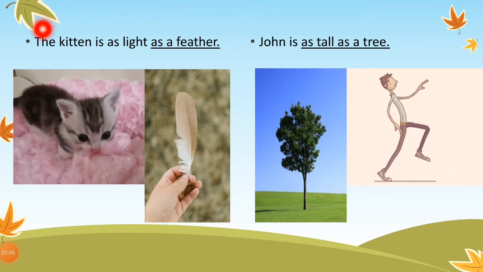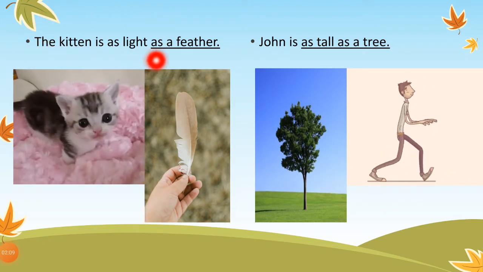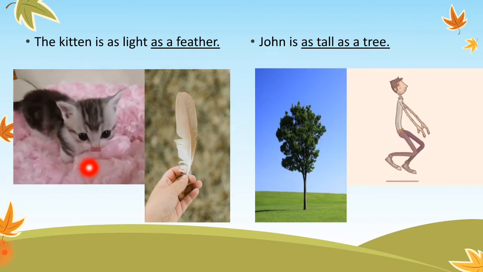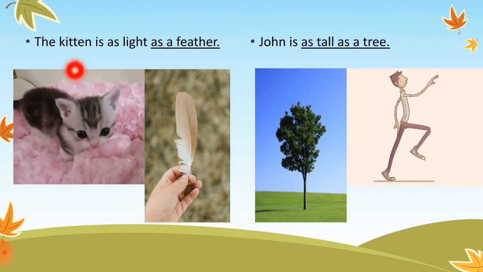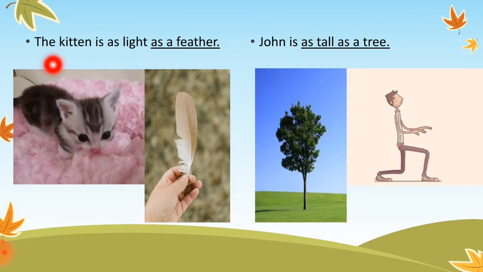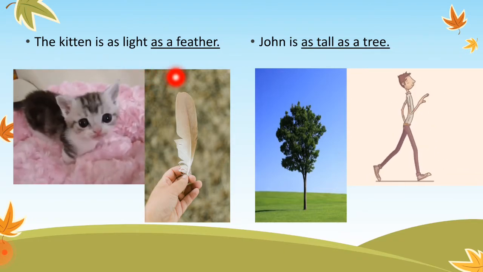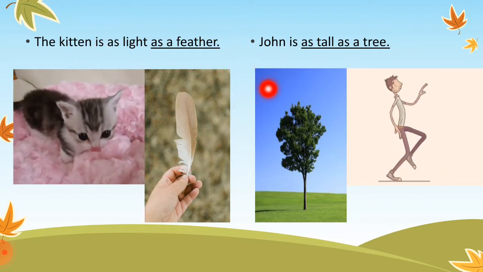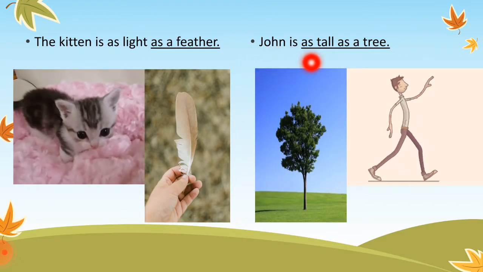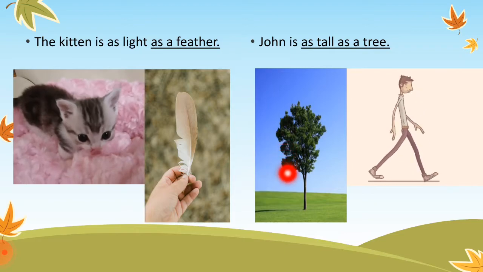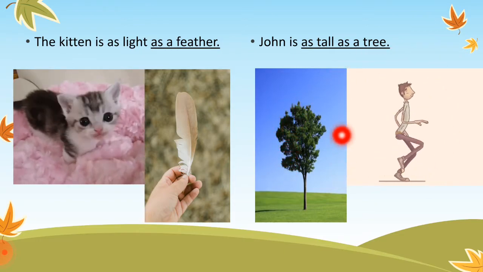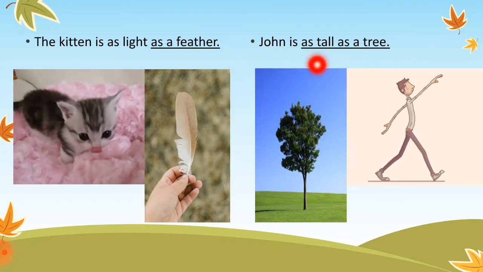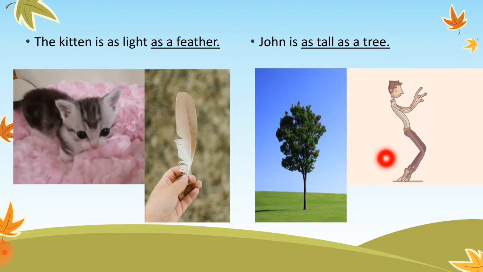The third example that we have is the kitten is as light as a feather. Now you all know that a feather is very light, and a baby kitten is also very light if you pick it up. So therefore we can use the sentence the kitten is as light as a feather. As light as a feather is a simile in this case. Moving on, John is as tall as a tree. So you know that trees are very tall, and here you can see that John is also quite tall. So we use the sentence John is as tall as a tree, which means that John is very tall.